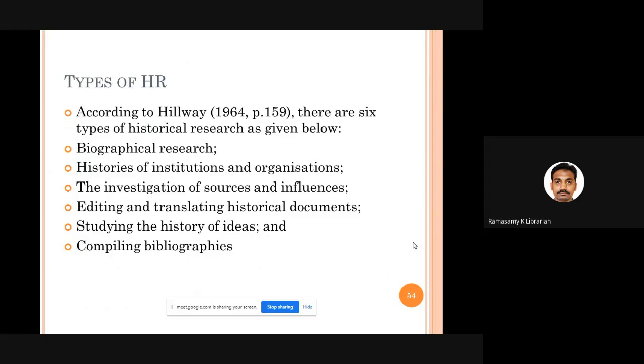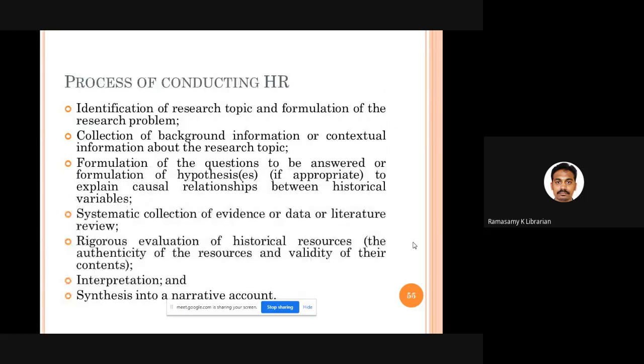Then you take very old historical documents and try to translate those documents. That is also historical research. You study the history of ideas. You compile bibliographies of past records. So all these are the 6 categories of historical research as given by Hillway. Fine. What is the process? How to conduct historical research?